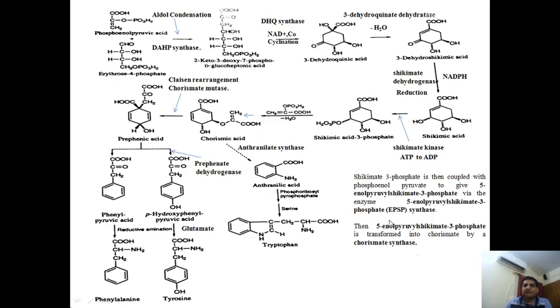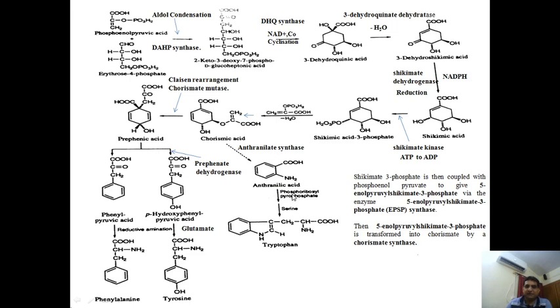Okay, then this enolpyruvyl shikimate 3-phosphate is transformed into chorismate by the enzyme chorismate synthase. Okay, it will convert into the chorismic acid due to the presence of chorismate synthase. Now this chorismic acid is a major intermediate which forms different types of secondary metabolites. If you see this chorismic acid in presence of anthranilate synthase, it will form the anthranilic acid.